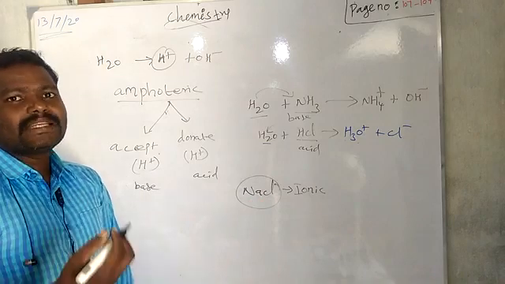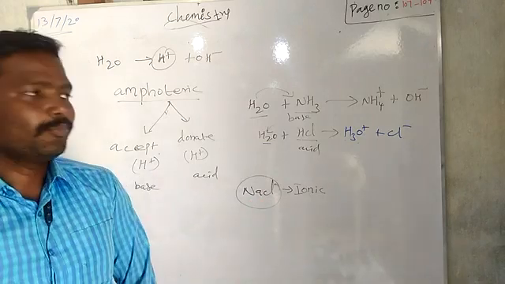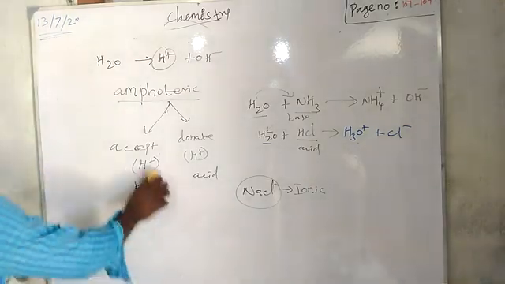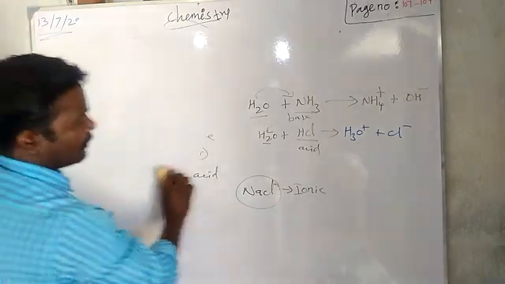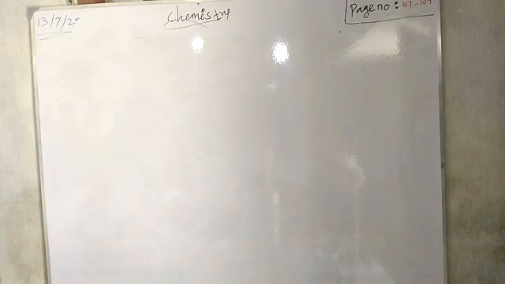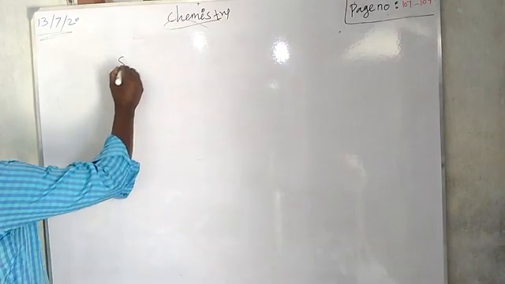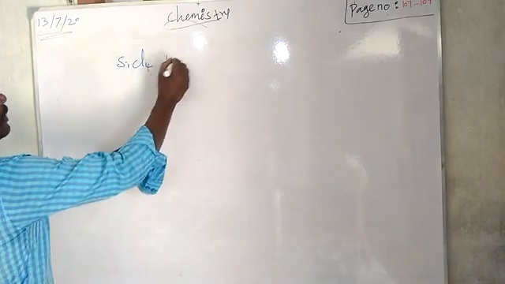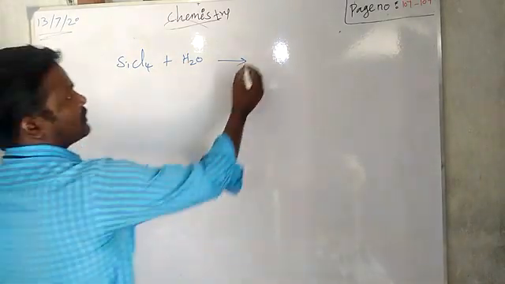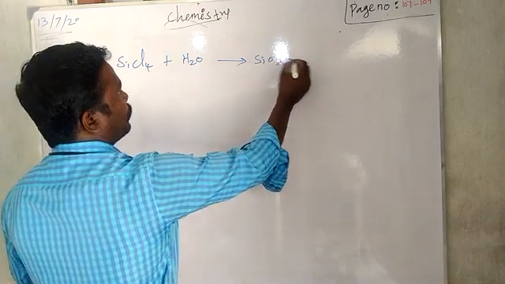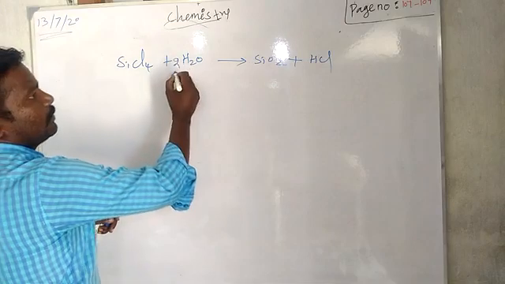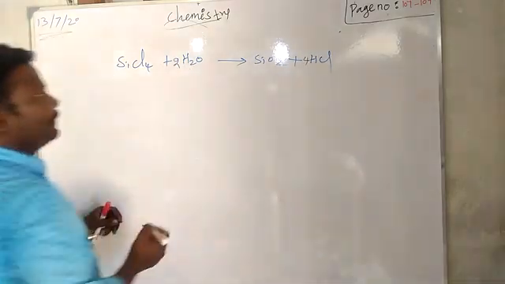And it can also dissociate compounds like silicon tetrachloride and phosphorus pentoxide. Dissociation means what? Breaking or dividing, right? So silicon tetrachloride reacts with water. It will give silicon dioxide, SiO2, plus HCl. So we can balance it here: 2, 4 HCl, right?